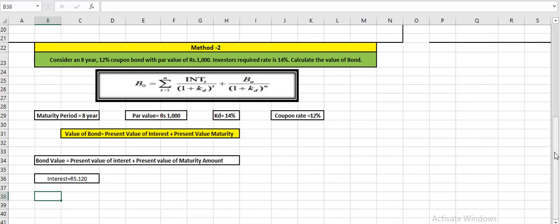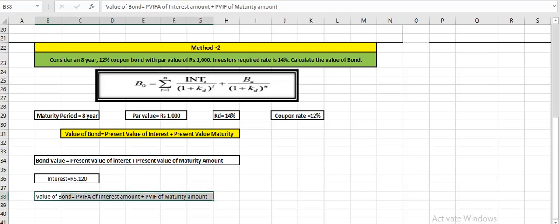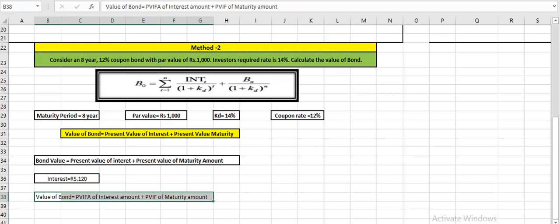Okay, so I'll write the value of bond equals present value interest factor annuity of interest amount plus present value interest factor of maturity amount.